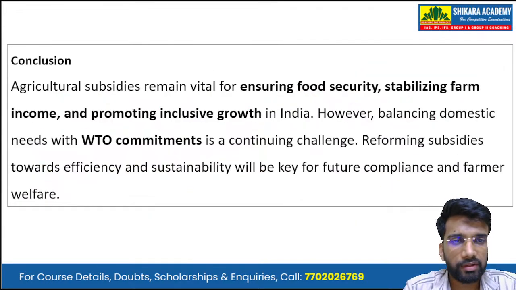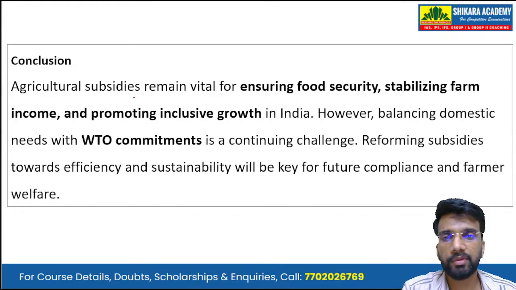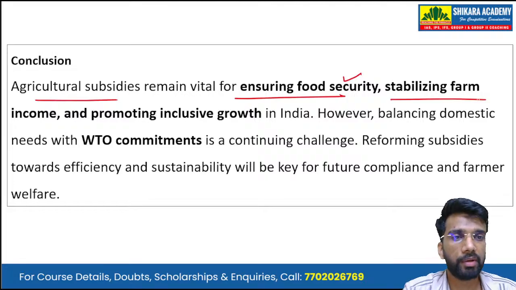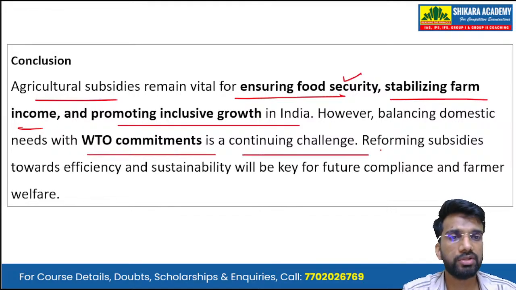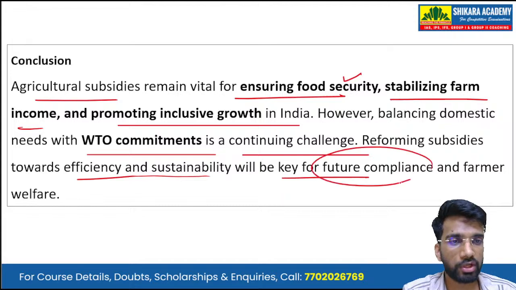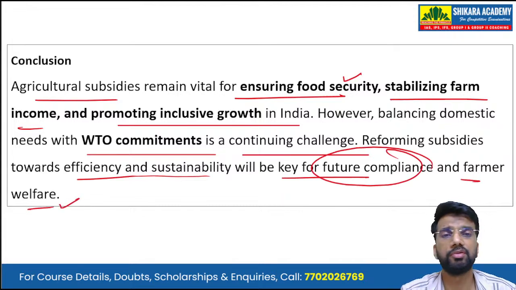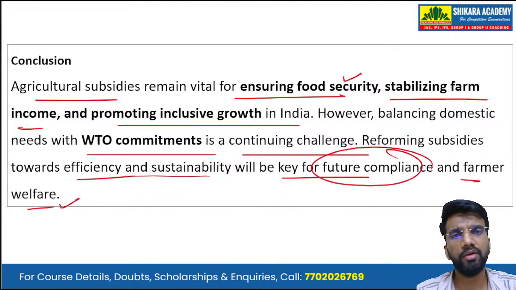So, in conclusion, we can summarize the answer. The agriculture subsidies remain vital for ensuring food security, stabilizing farm income, and promoting inclusive growth in India. However, balancing domestic needs with WTO commitments is a continuing challenge. Reforming subsidies towards efficiency and sustainability will be key for future compliance and farmers' welfare. So, this is the summary and a way forward.